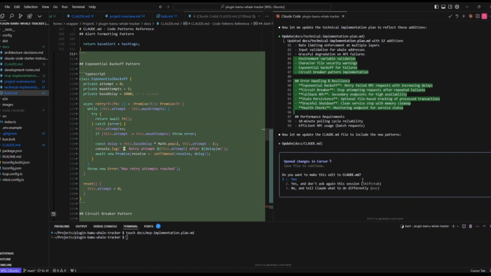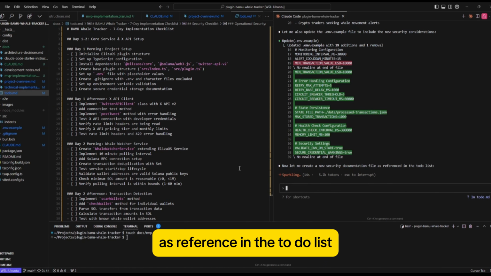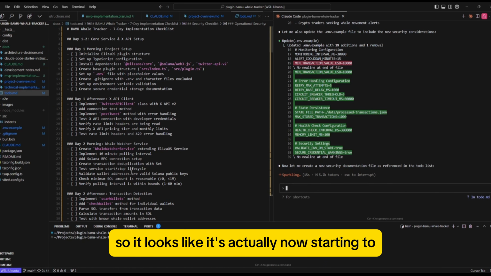Now it's going to create a new security documentation file as referenced in the to-do list. So it looks like it's actually now starting to work on some of the things mentioned in the to-do list. I will specify, if not already in the Claude MD file, that it should be checking off these items as they're complete. So we will also follow up with that clarification before we do start any of the work.